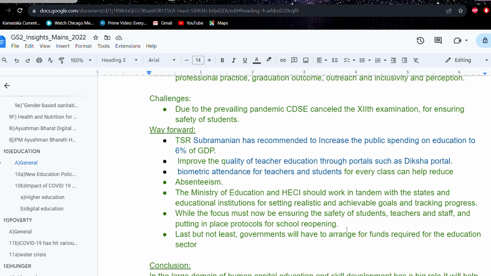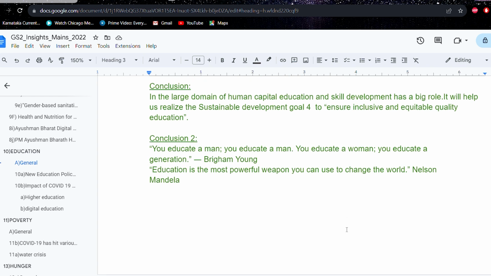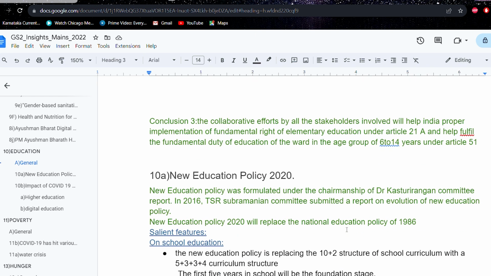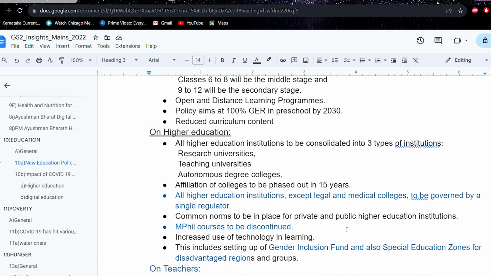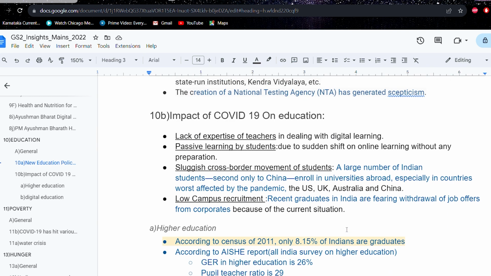Or you can write some quotes, or you can end with some data. If you can't match exactly to the demand of the question, if it is a general question on health or education or poverty, you can write such quotes also in the conclusions. So similarly, you prepare notes for every one of these topics. You can also Google it, like hunger, UPSC, GS2 Mains. So whatever coaching institutes' data you get, even that one also you can use for this.